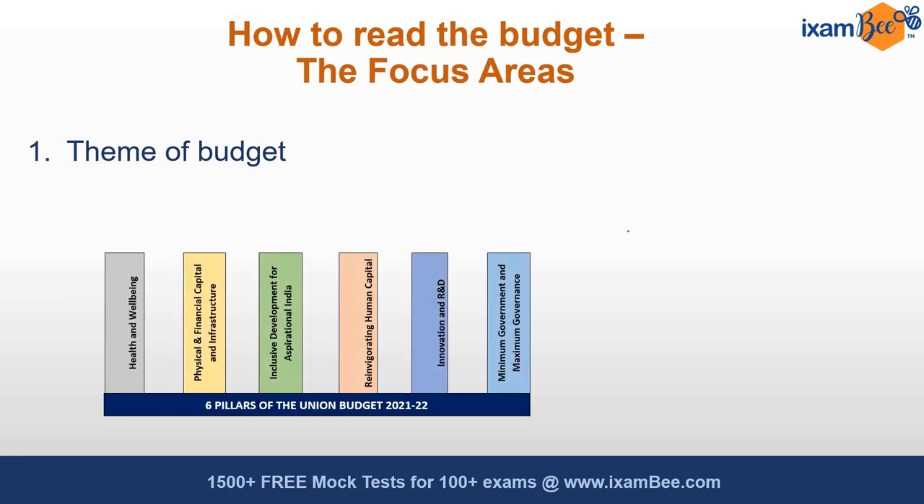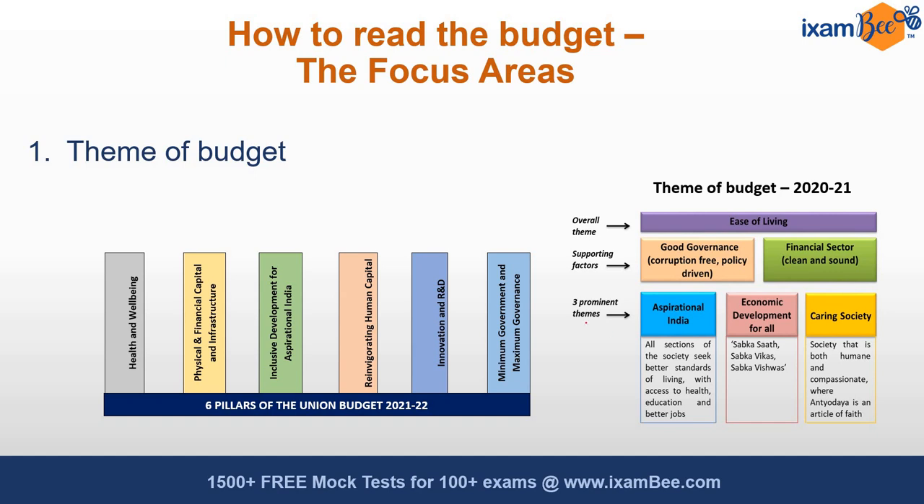For instance, if you look at the budget for the financial year 2021-2022, the underlying theme of the Union Budget was Atmanirbhar Bharat, which means self-reliant, and inclusion, which means Samavesh in Hindi. And the budget was categorized under these 6 pillars.